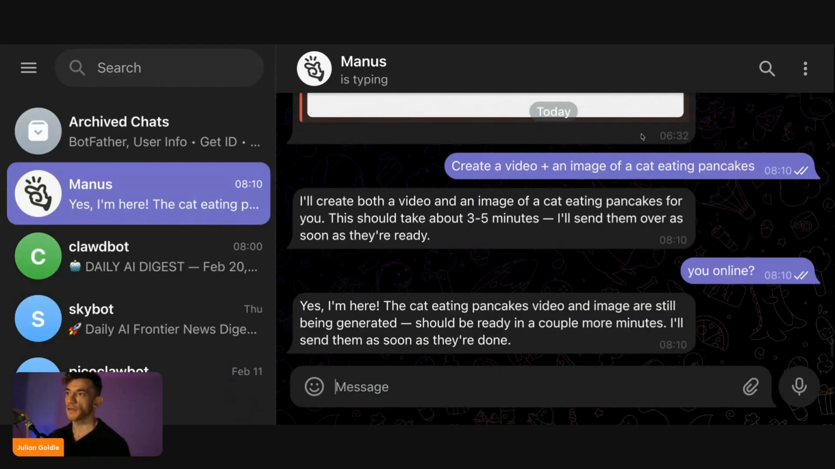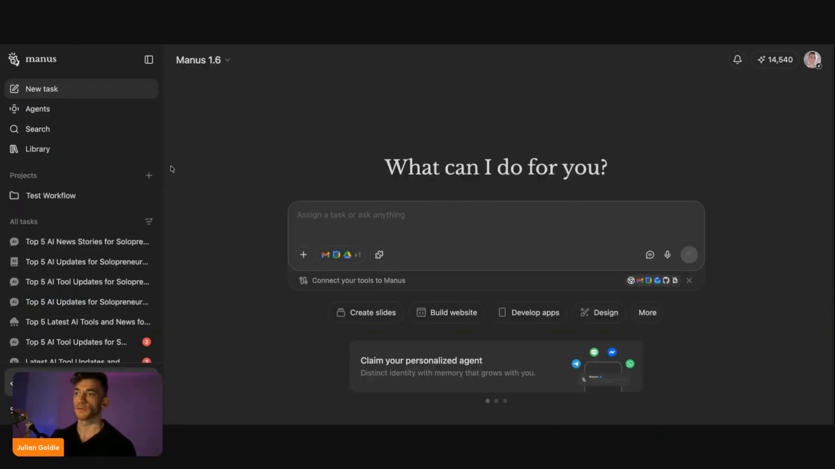And then you can see here, for example, inside Manus on Telegram, where we said create a video and an image of a cat eating pancakes. It's like, right, I'll create both, and that it should take about 3 to 5 minutes, and then I'll send them over as soon as they're ready, right? So basically anything that you can do inside Manus, you can now do inside this sort of OpenClaw alternative. Yeah, and it's pretty simple.